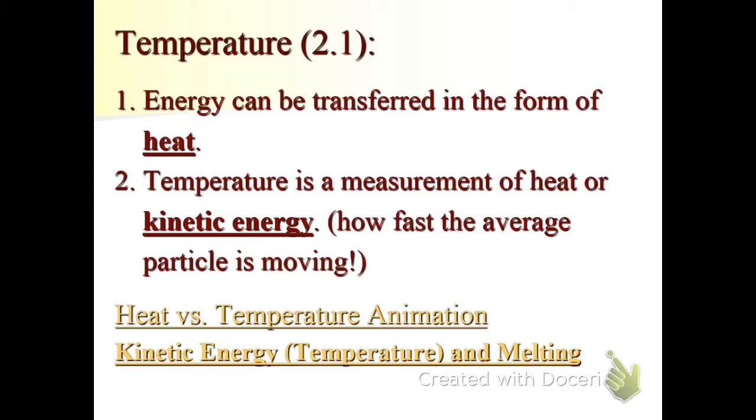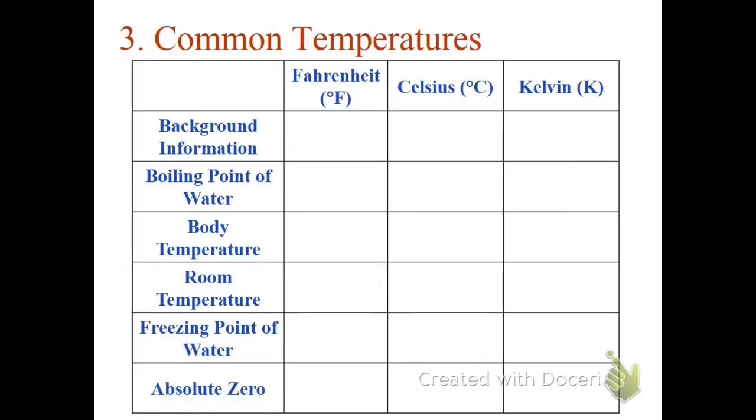Temperature itself is a measurement of heat or kinetic energy, how fast on average the particles are moving in a substance. There's several different temperature scales we might use this year, a little bit of information on them. So the Fahrenheit system is really only used in America and a couple other small places. The most common one throughout the world is Celsius, and it's used by scientists.